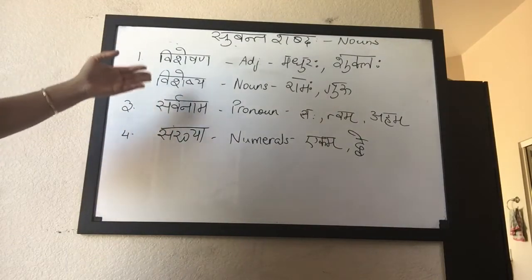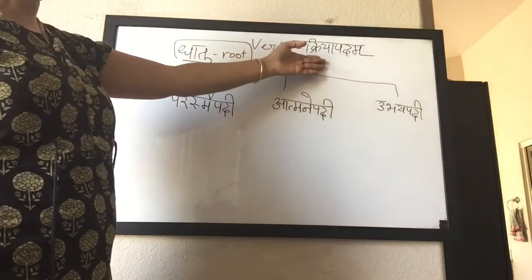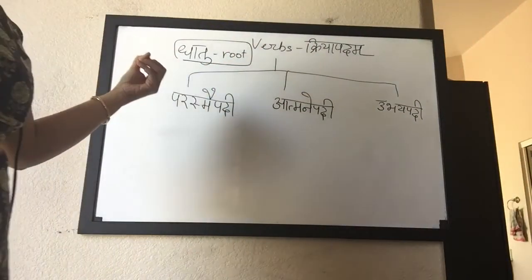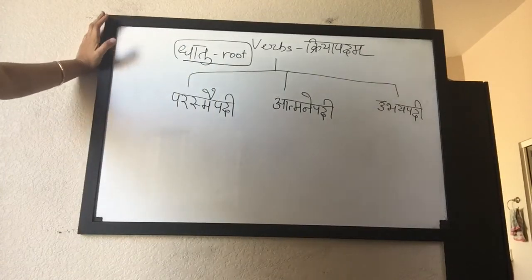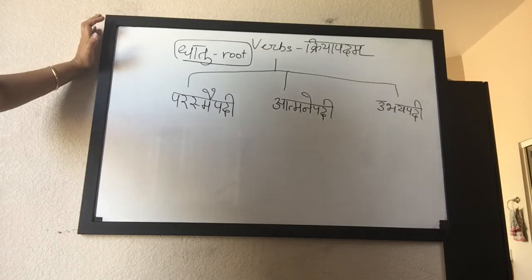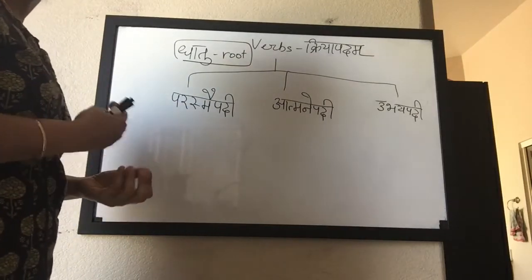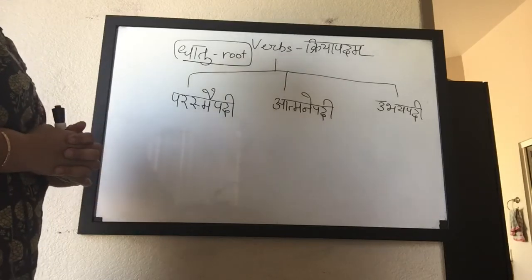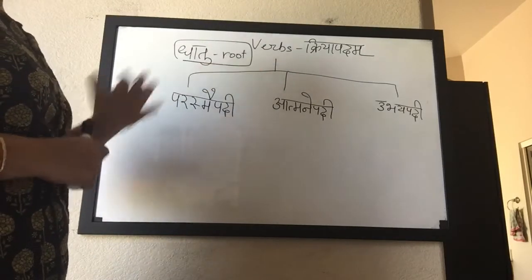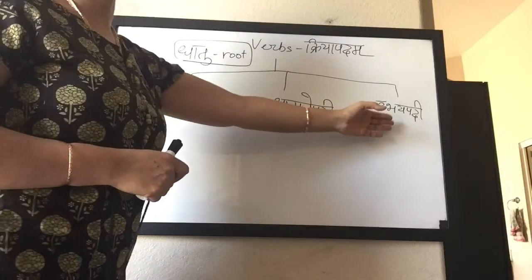Let us see the same thing with Tinganta or verb forms, also called Kriyapadam in Sanskrit, and they are derived from roots, called dhatu, and are conjugated into 3 numbers, singular, dual and plural, 3 persons, Prathama Purusha, Madhyama Purusha, Uttama Purusha, and they have their own tense and moods like present tense, past tense and imperative mood, like that they are conjugated. And they are of 3 kinds, verbs. They are classified into 3 as Parasmaipadi, Atmanepadi and Ubhayapadi.